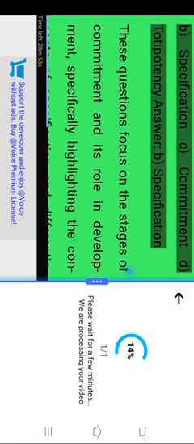CSIR NET JRF 2017. During development, the stage when a cell is able to express its characteristics but still retains the potential to switch fates depending on the environment is known as: A. Differentiation. B. Specification. C. Commitment. D. Totipotency. Answer: B. Specification.